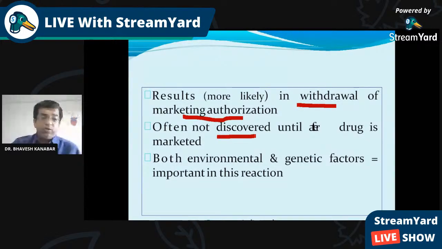So they may not be discovered until the drug is marketed. Type B reactions are only discovered when the drug is available in the market and used by patients. They may not be discovered during clinical trial phases 1, 2, 3. Both environmental and genetic factors also play an important role in this reaction.